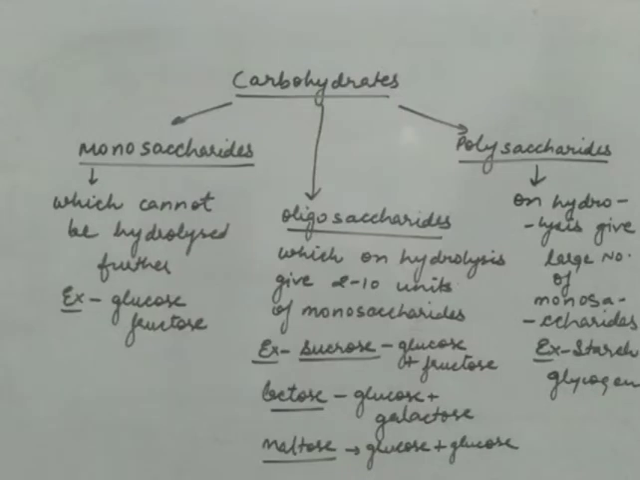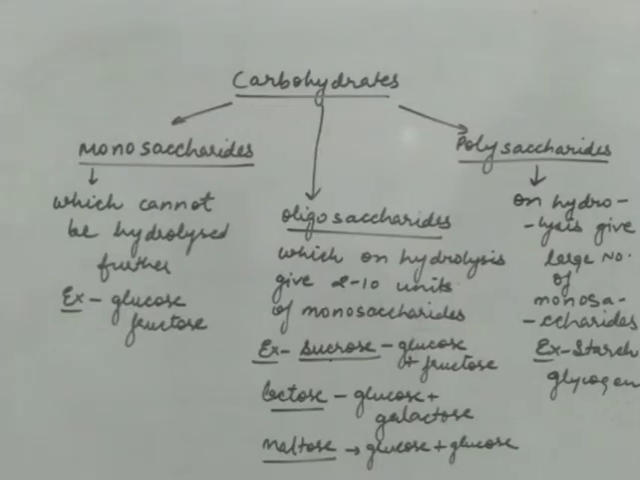Now what are oligosaccharides? They give 2 to 10 units of monosaccharides on hydrolysis. If it gives 2 units, it is a disaccharide; 3 units, trisaccharide; then tetrasaccharides, and so on. Important disaccharides: sucrose, the normal table sugar that we eat, is made up of glucose plus fructose. Lactose, also known as milk sugar, is made up of glucose and galactose. Maltose, also known as malt sugar, dissociates into glucose and glucose.